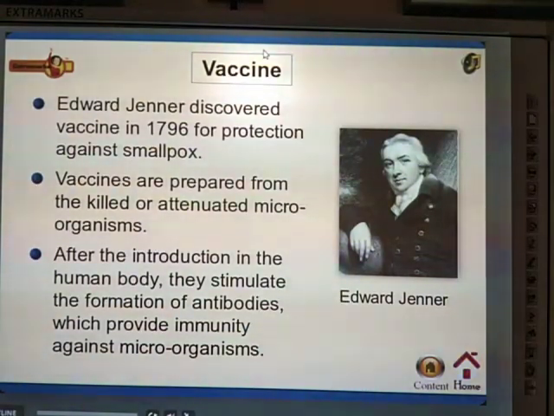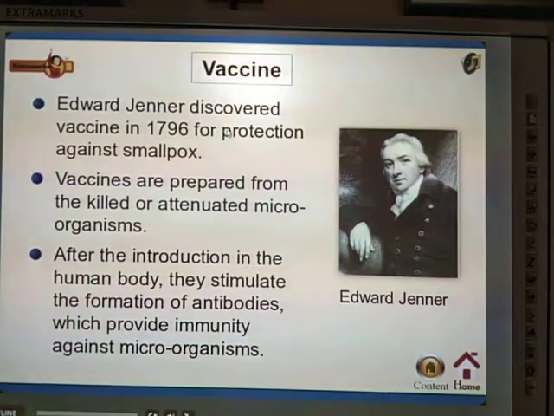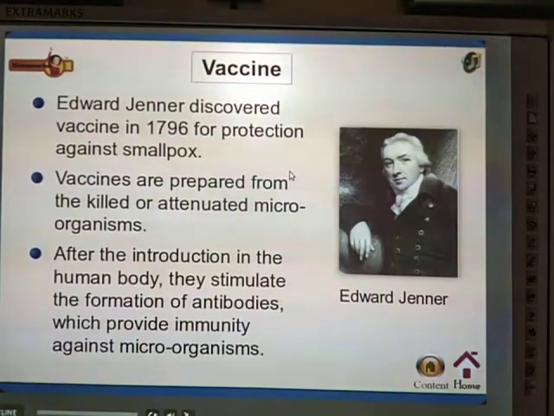So these vaccines help to increase the immune system and increase the antibodies that help us to kill such bacteria when they enter our body.